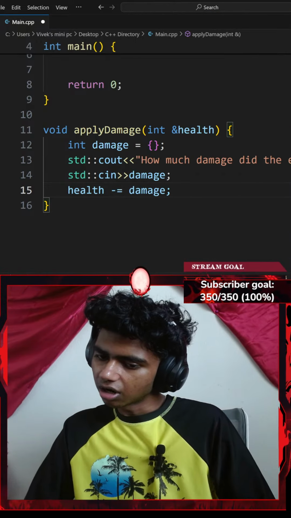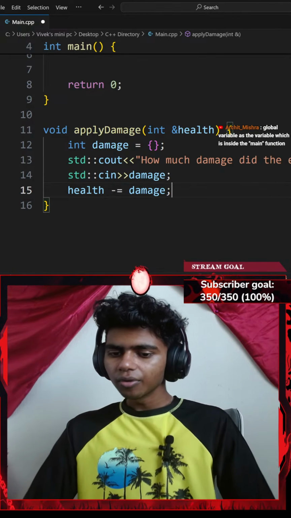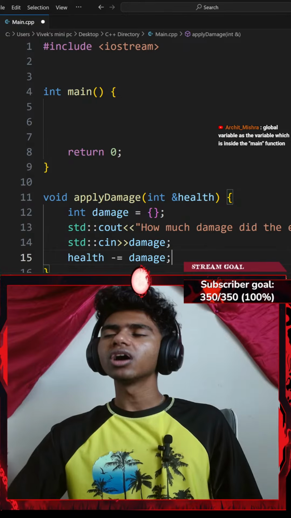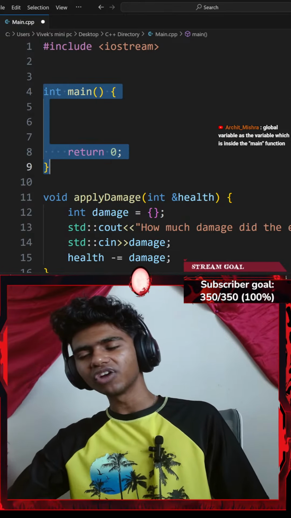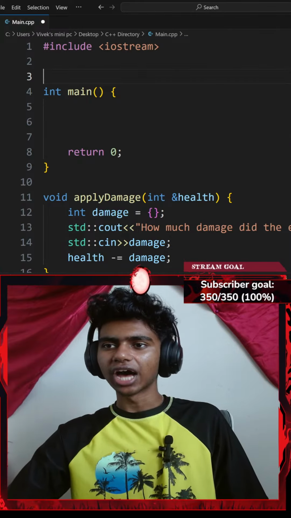Global variables are the variables which are inside the main function. Wait, global. Okay, if global variables are the variables inside of my main function, what are the variables called that are outside of all my functions?